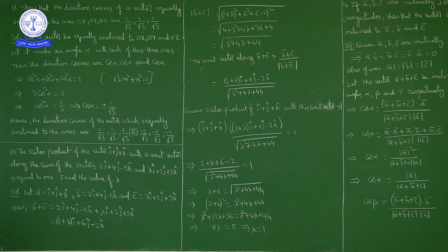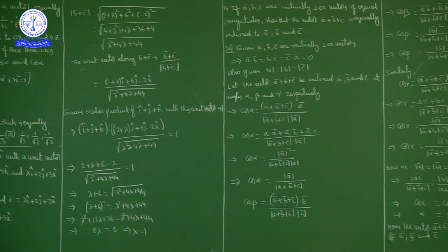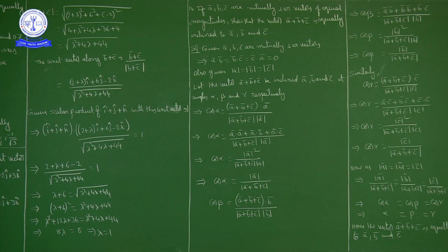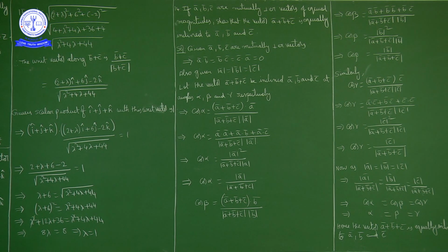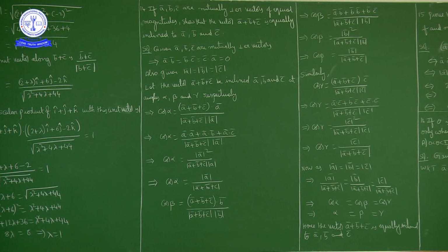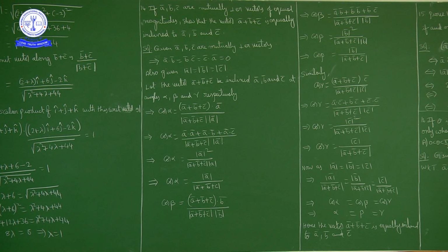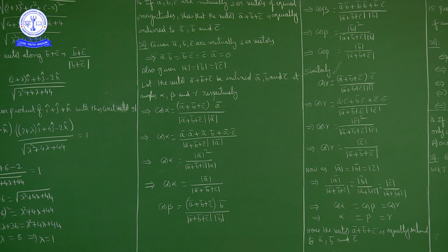Question number 14. If a bar, b bar, c bar are mutually perpendicular vectors. Now mutually perpendicular vectors means a bar is perpendicular to b bar, a bar is perpendicular to c bar and b bar is perpendicular to c bar.